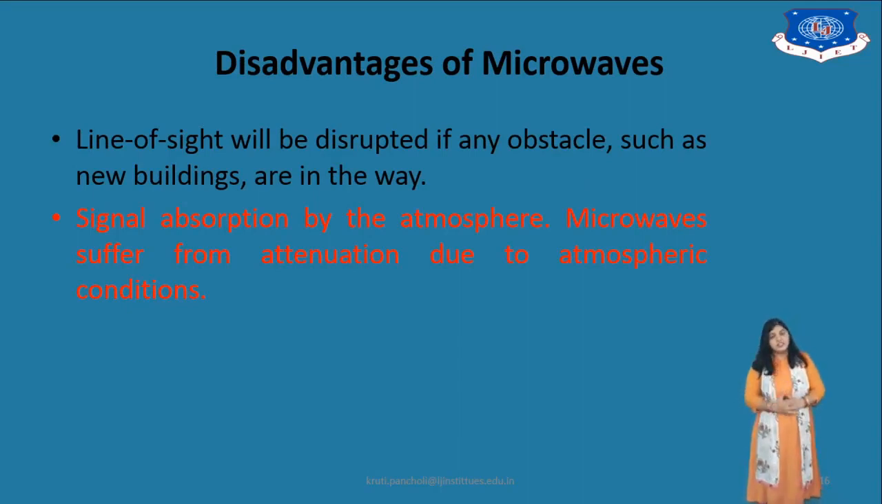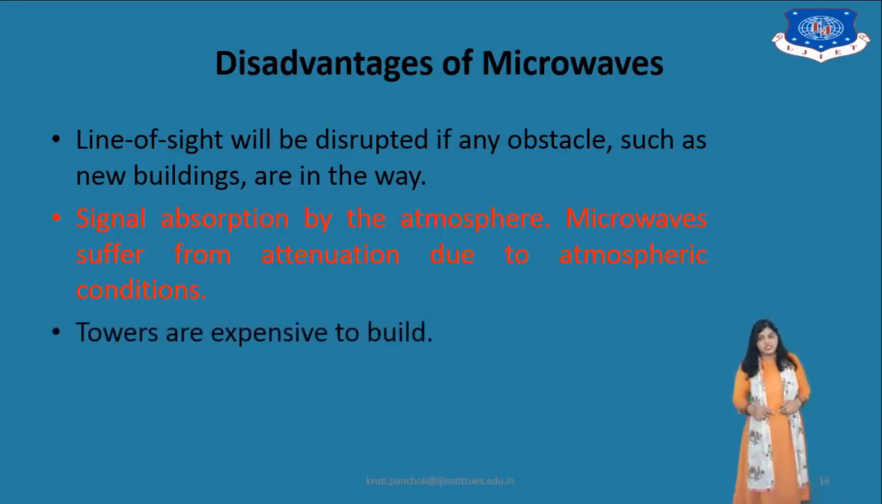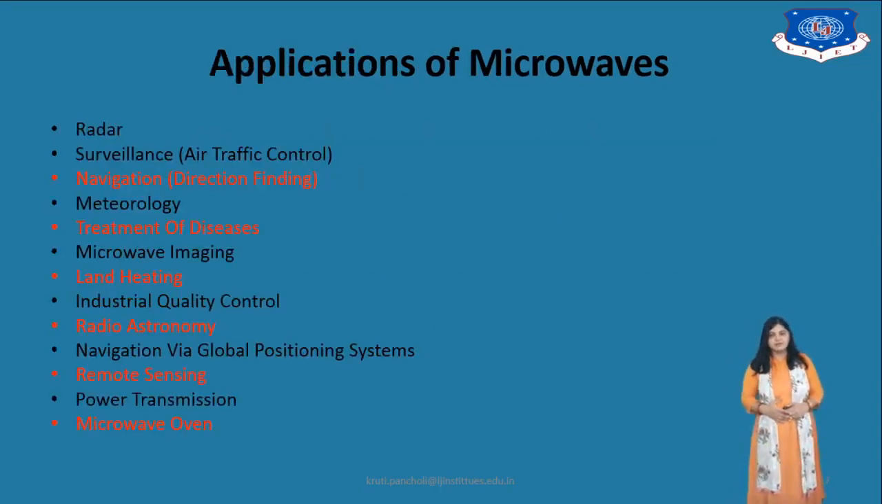Now the disadvantages. Line of sight will be disrupted if any obstacles such as new buildings are in the way. In a point-to-point link, if there is any obstacle between the two links, that will create disturbance. Then there is signal absorption by the atmosphere: microwaves suffer from attenuation due to atmospheric conditions. The towers are also expensive to build. So these are the few disadvantages we can consider, such as the expensive tower making.